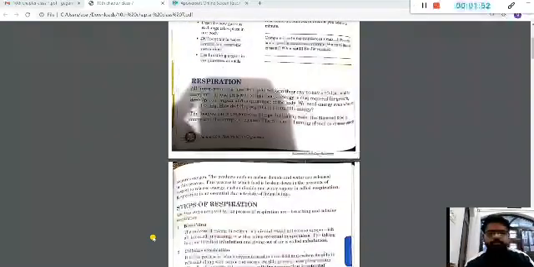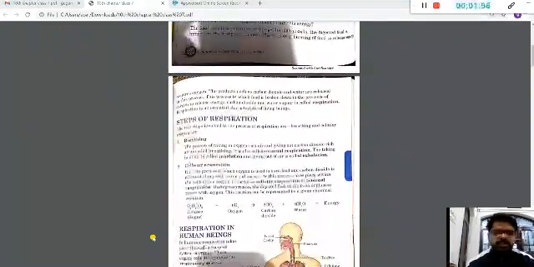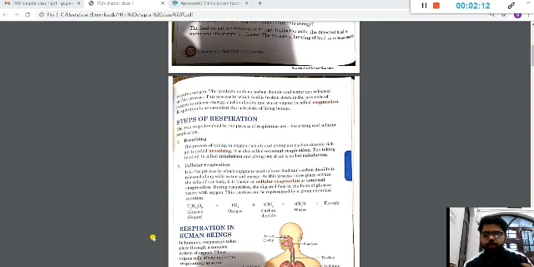Moving on, if we are discussing respiration, there are two parts. Respiration itself is divided into two categories. The first part is, as an organism, considering ourselves as humans, how we are able to exchange gases with the surroundings. First we'll deal with how the gases come inside our body and then go outside our body. So the first step is breathing, the common step that we have. Breathing is simple: we take in air which is rich in oxygen and give out carbon dioxide with every inhale and exhale.